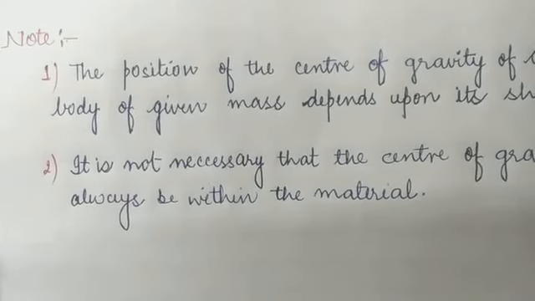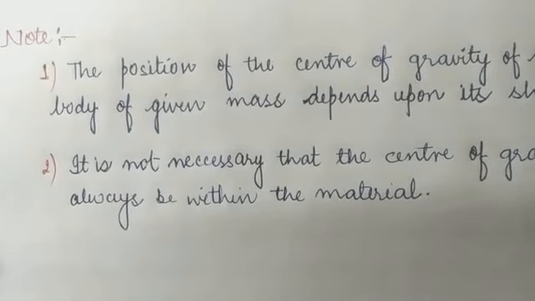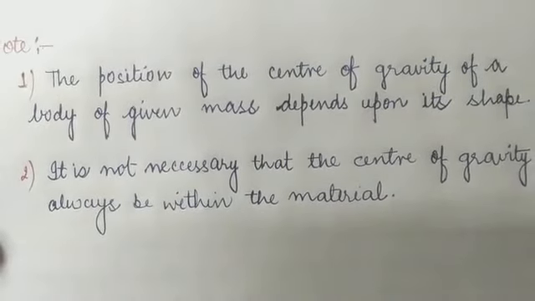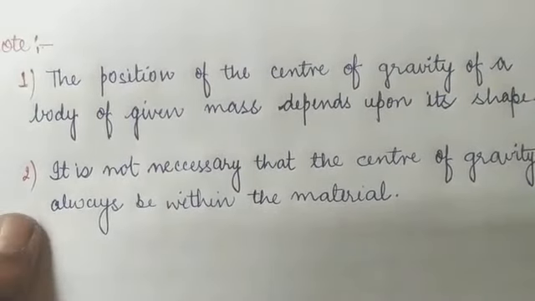Children, there are certain points on which the center of gravity of an object or a body may depend. Here are the factors I have listed in the form of two points.